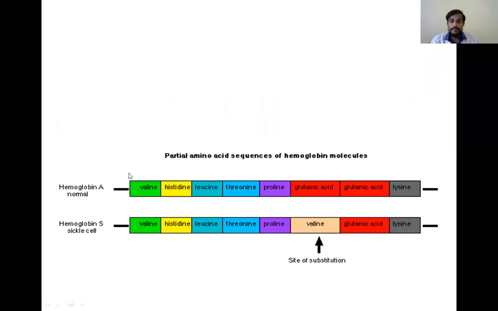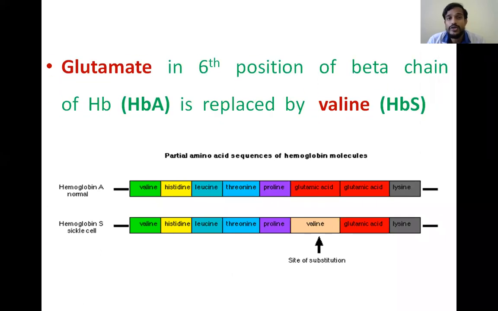So this is the polypeptide chain, that is the beta chain of the hemoglobin, in which different amino acids are placed. So here you can see in the 6th position, glutamate or glutamic acid is present in the normal hemoglobin, whereas in sickle cell anemia, the hemoglobin contains valine at the 6th position in the beta chain. Okay, so the glutamate in the 6th position of the beta chain of normal hemoglobin HbA is replaced by valine, which leads to HbS in sickle cell anemia.